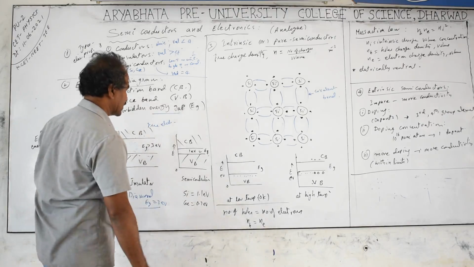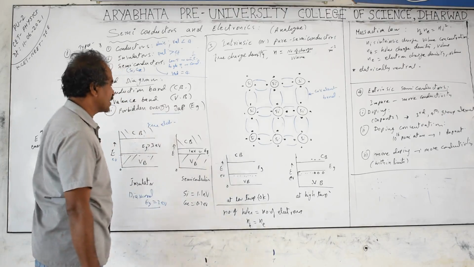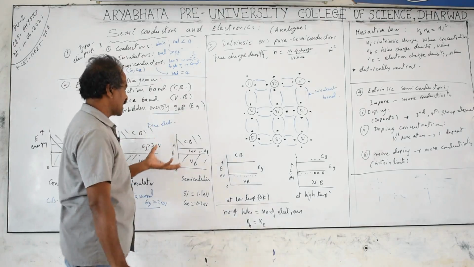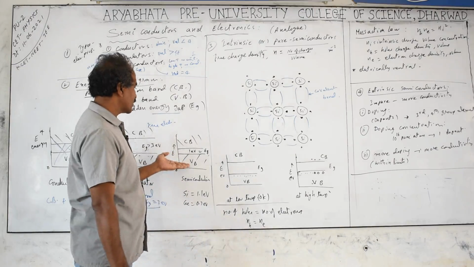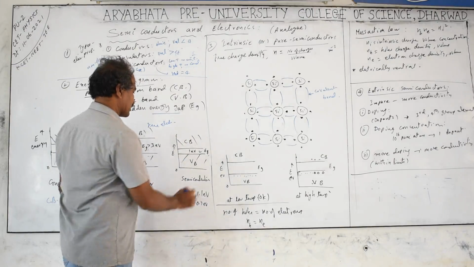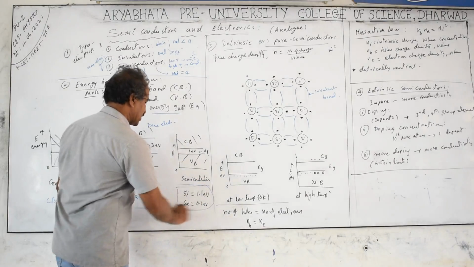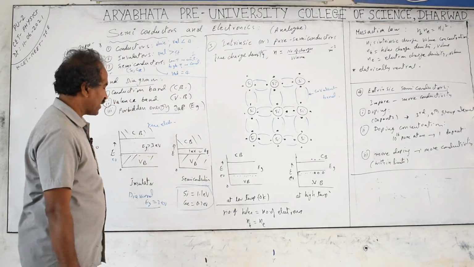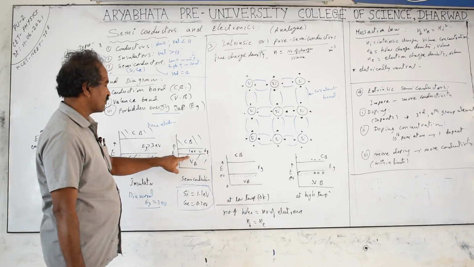electrical insulator. Next, if we come to semiconductors, we require little energy gap to take the electrons from the valence band to the conduction band. The examples we take are silicon and germanium. For germanium you require only 0.7 electron volts to take the electron from the valence band to the conduction band.